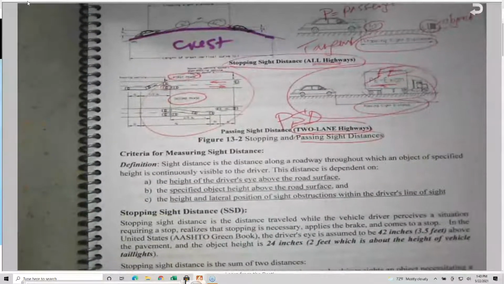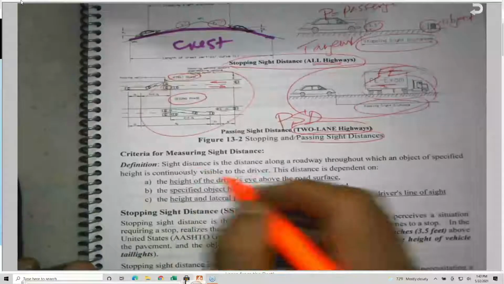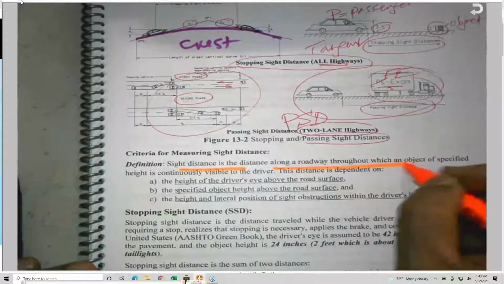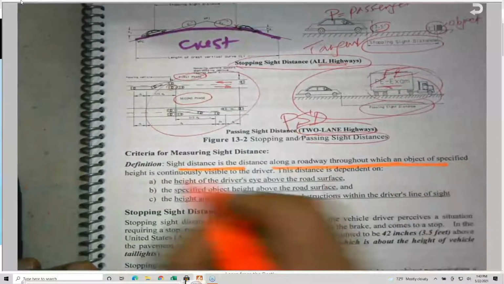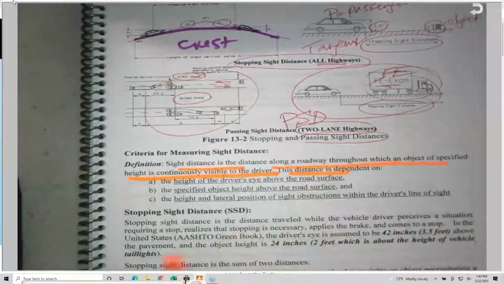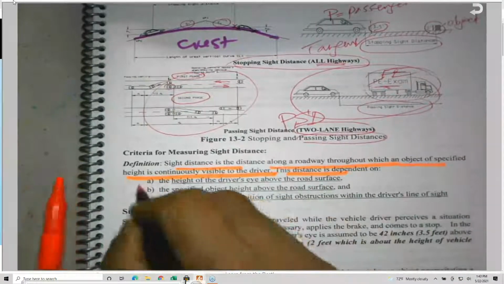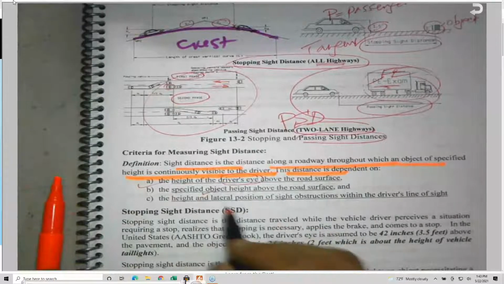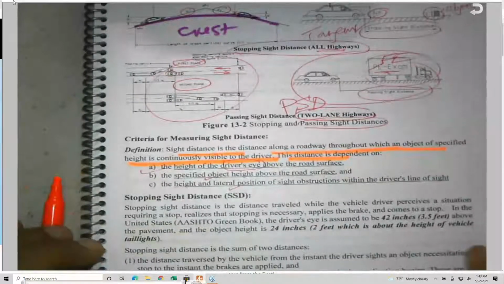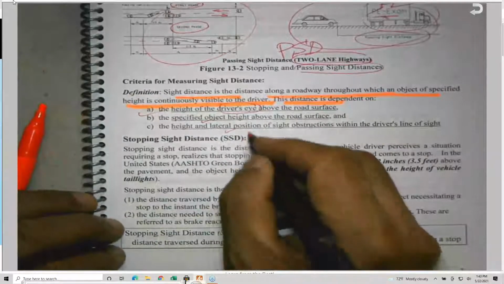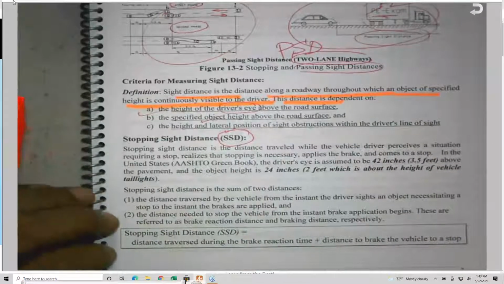Okay. So the sight distance is the distance along a highway through which an object of a specified height is continuously visible to the driver. This depends on the driver height, the object height, and any lateral position that may obstruct. So the stopping sight distance consists of two components.